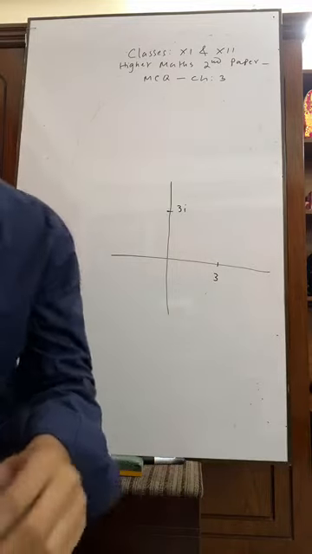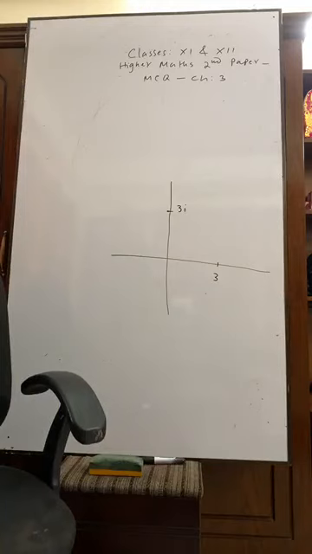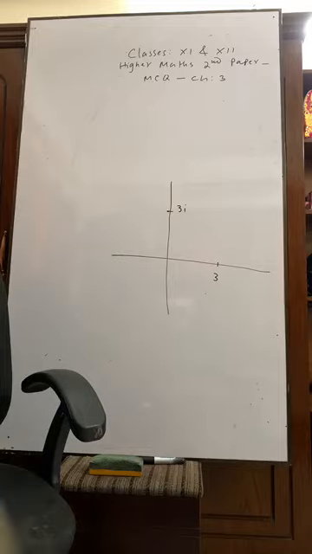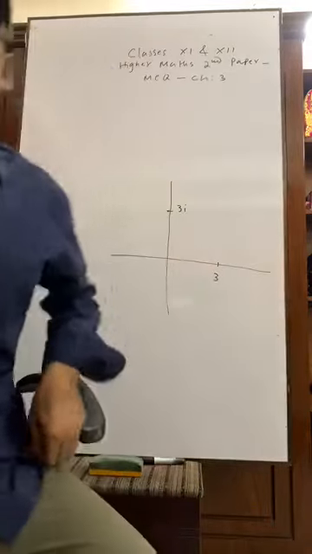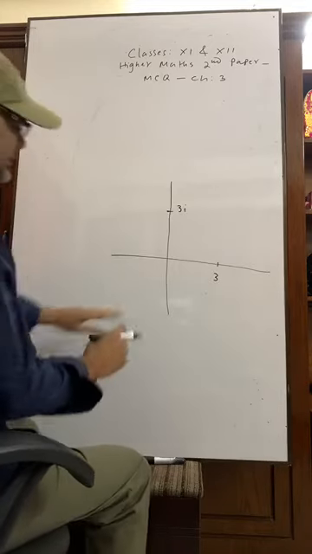Just tell me why I have written 3i here. Who can tell me why I have written 3i here? What is meant by 3i?